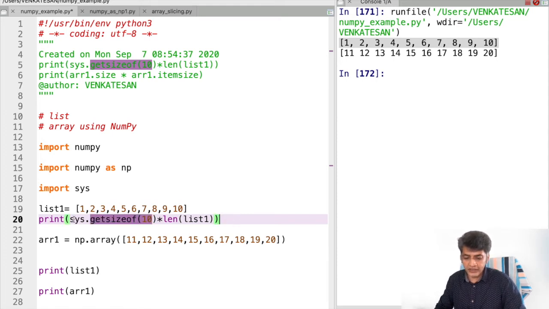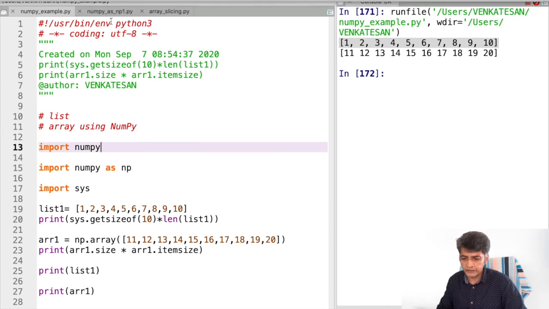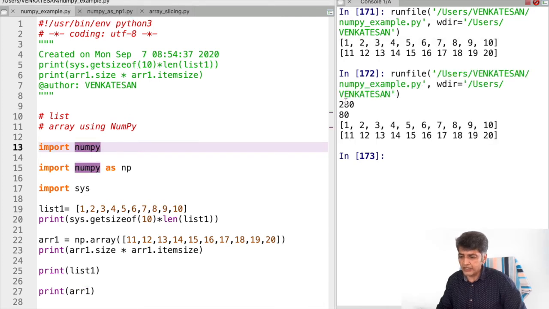For example, if I'm printing this one, as well as one more thing related to the array, here I'm calculating the array size with the number of array items. If I'm printing both, you can see that while using the list, how much memory space may be required, and how much memory size is required for the array. So this is the major difference between the list and the array.